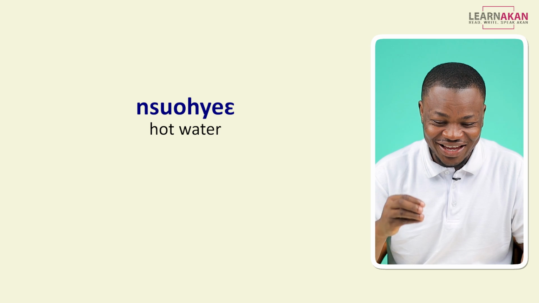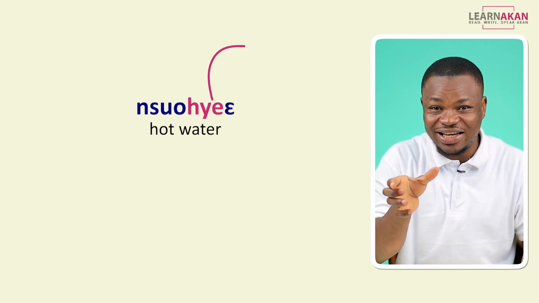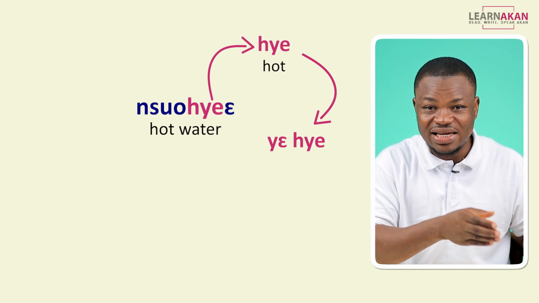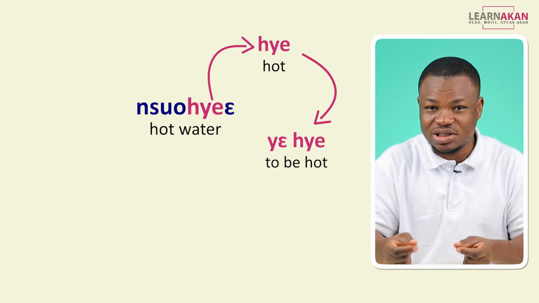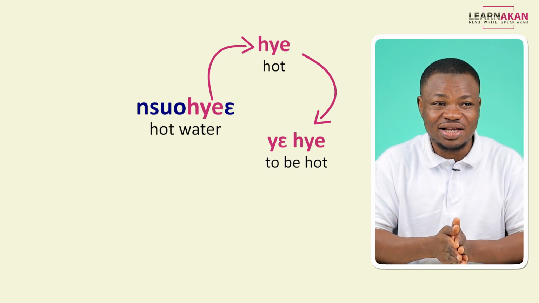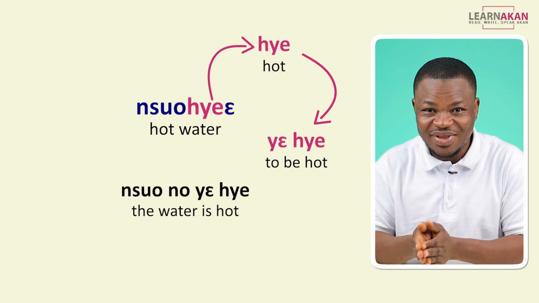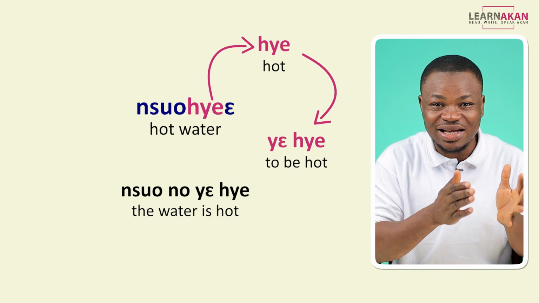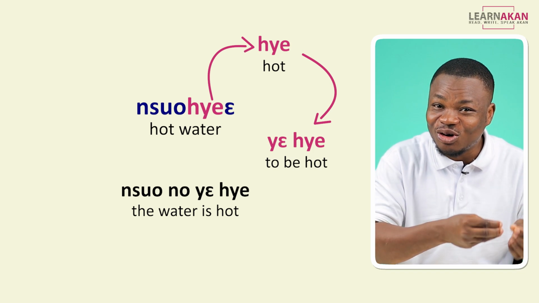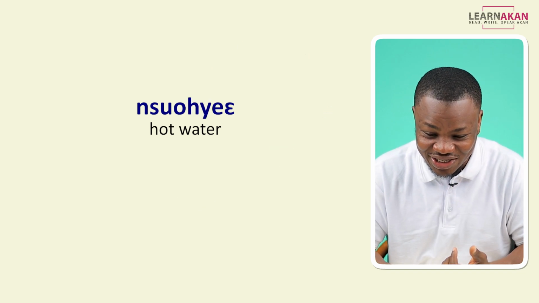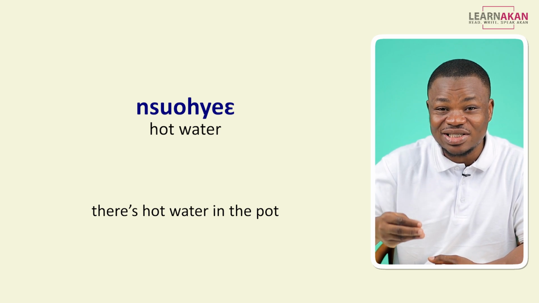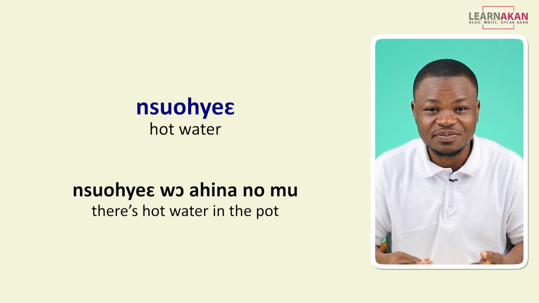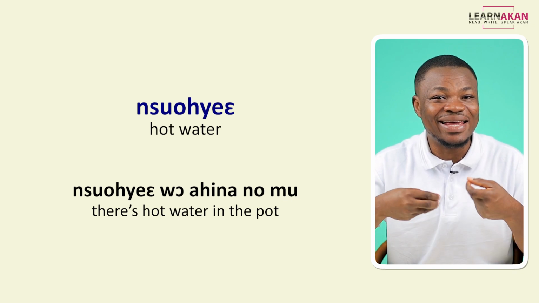Nsuohye. You see the hye in there? So we have the phrasal verb yehye. And that means to be hot. So I can say nsuo na ehye, the water is hot. So it's from that we get nsuohye, hot water. So I can say there's hot water in the pot. Nsuohye wo ehina no mu.